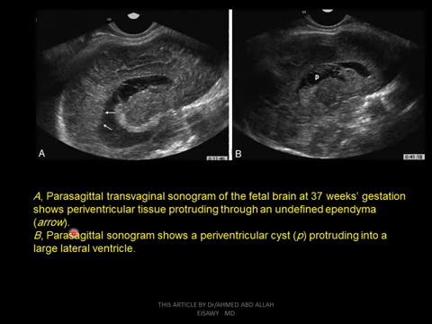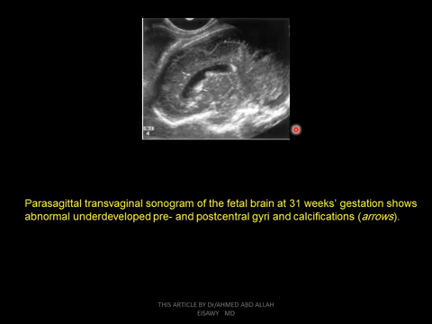We see parasagittal, this is 37 weeks, showing periventricular tissue protruding through undefined ependyma. In the sagittal brain, we show a periventricular cyst protruding into a large lateral ventricle.